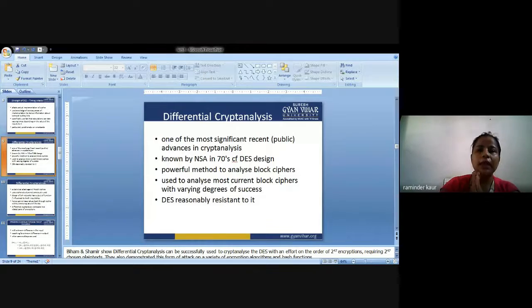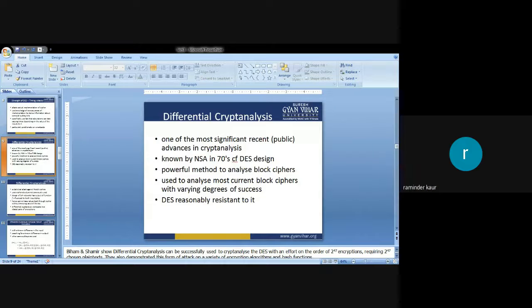It refers to the set of techniques for tracing differences through the network of transmission, discovering where the cipher exhibits non-random behavior, and exploiting such properties to recover the secret key, that is the cryptography key. So this is what differential analysis is.